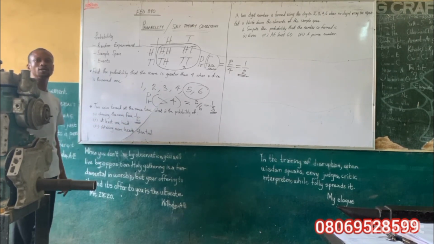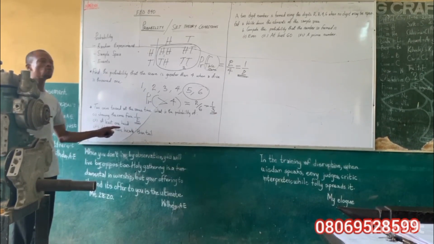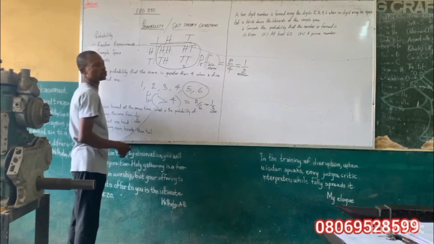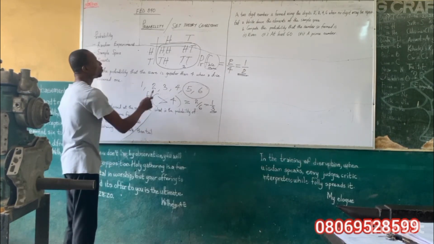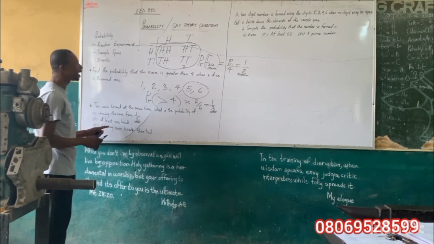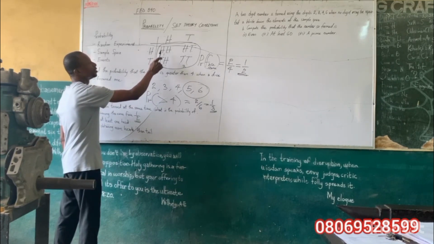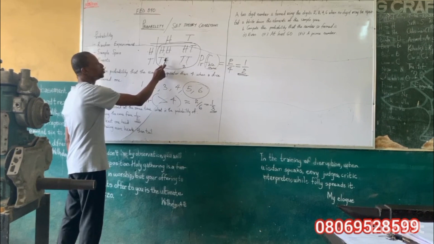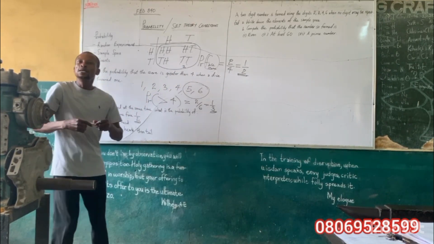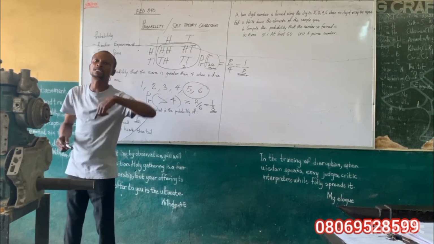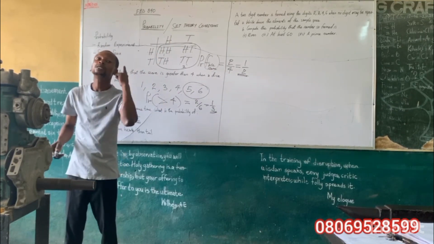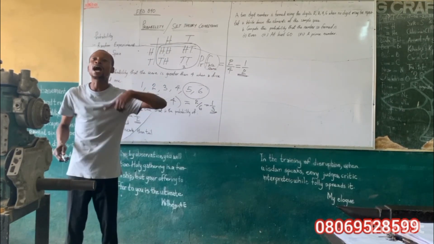The second question says at least one head. I'm still making use of the table I've drawn. At least one head: I have 2 heads here, 1 head here, and 1 head here. At least means not less than 1, but I can have more than 1.